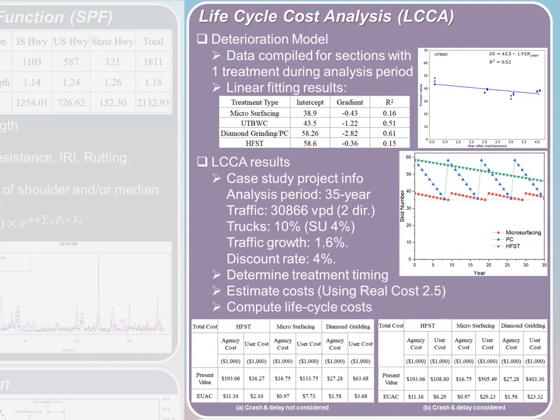By setting up the deterioration model for each treatment, three alternatives were compared in the virtual example project to maintain the friction level above the investigatory level. It is observed that the high-friction surface treatment changes from the most expensive one to the cheapest one when considering the delays caused by crashes.